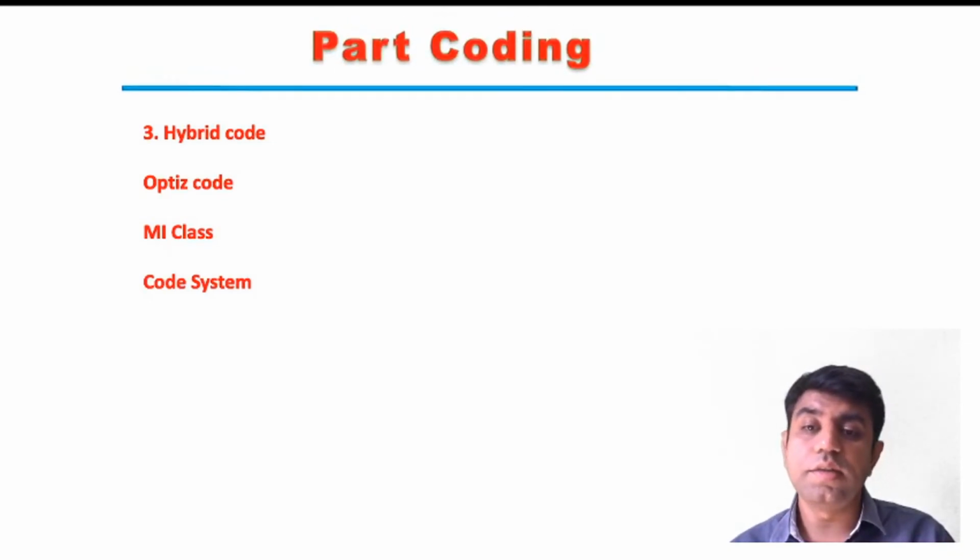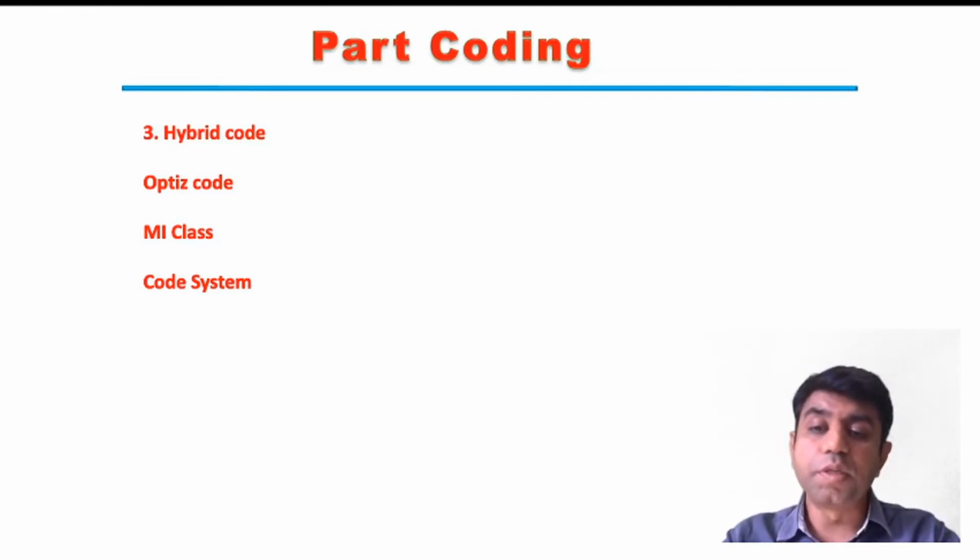The third and widely used coding technique is the hybrid code system. Basically, we have specific techniques for that. Some of them are the Opitz code, MICLASS code system. In our curriculum, we need to learn about the Opitz code, which we will continue in our next lecture. We are stopping here in today's lecture.